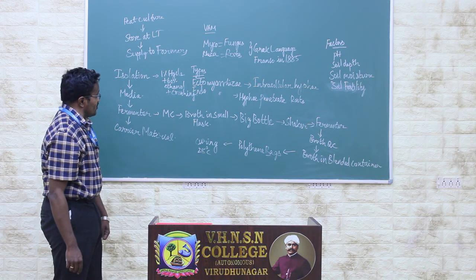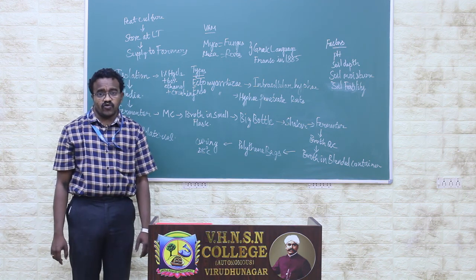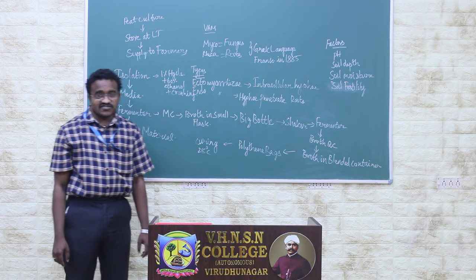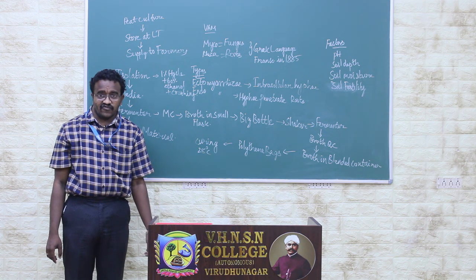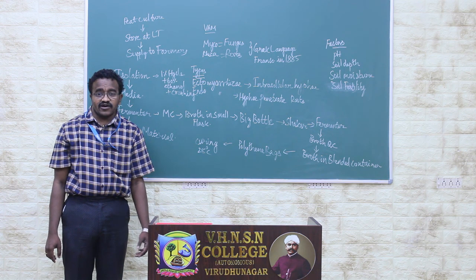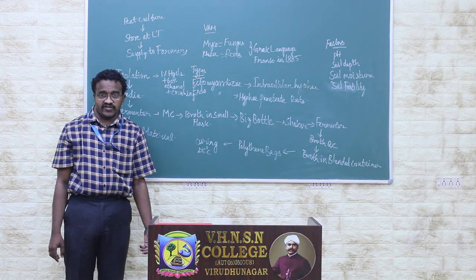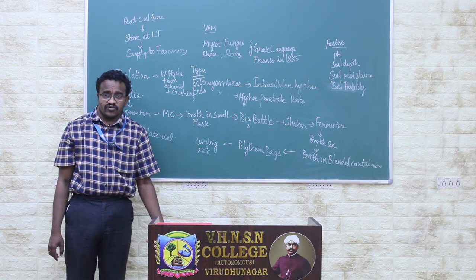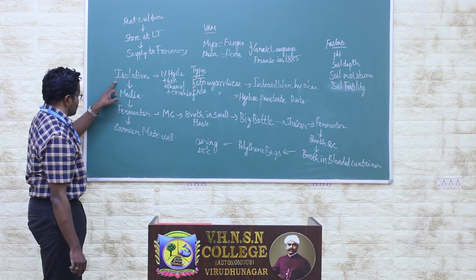Next we are going to discuss how we produce the mycorrhiza. What are the common steps for the production of the mycorrhiza? The first step is the isolation of the root nodules from the plants, particularly from rhizobium. Or when we are going to produce PSB, that is phosphate solubilizing bacteria, we can isolate the rhizosphere soil and inoculate it for the production of the mycorrhiza. The first step is isolation.